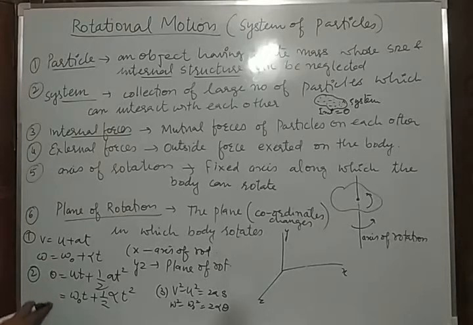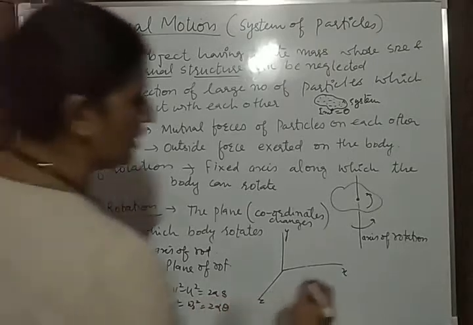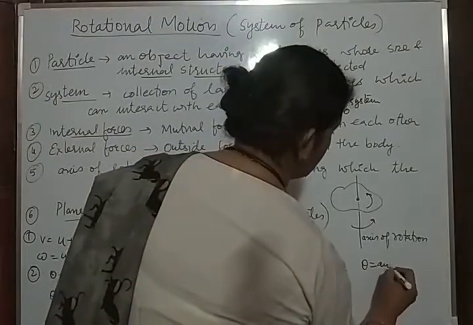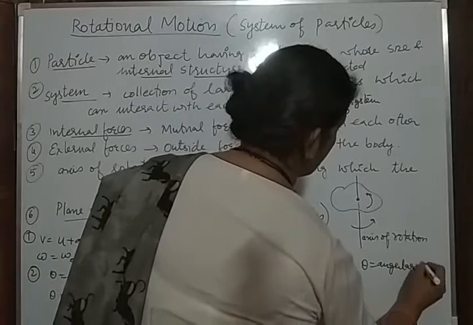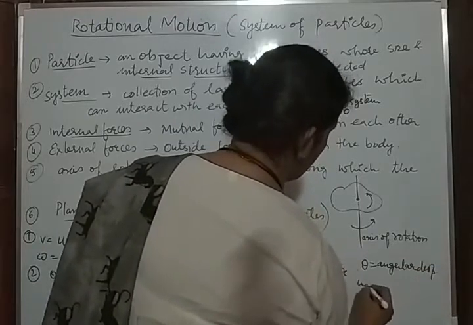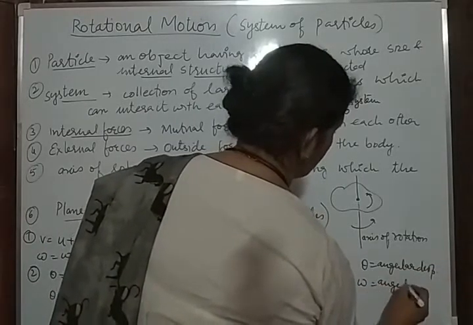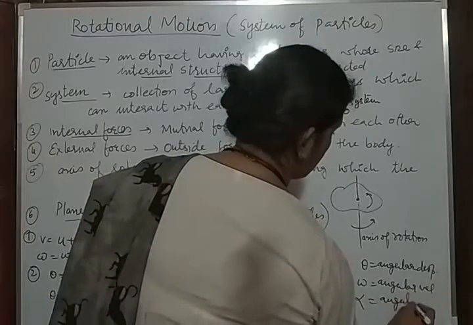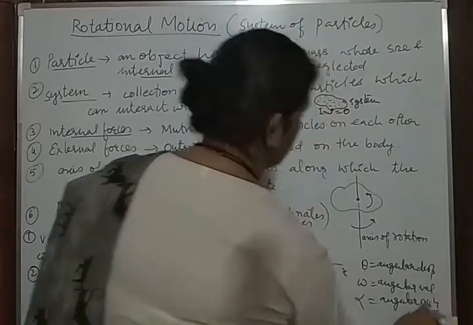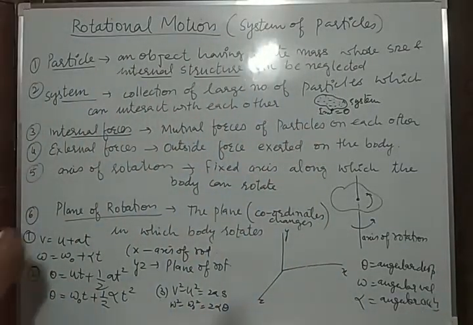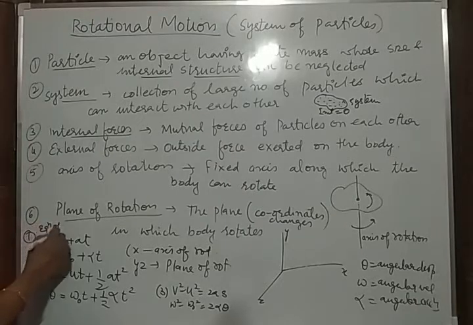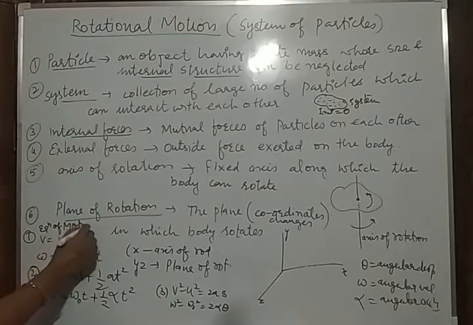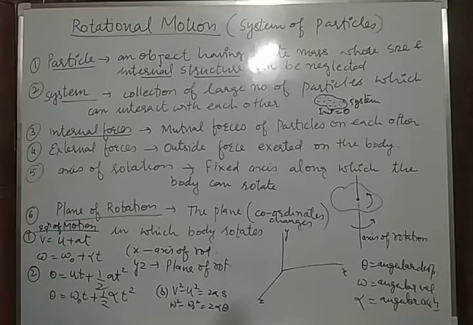You have studied this in circular motion in the previous chapter, where theta is the angular displacement, omega is the angular velocity and alpha is the angular acceleration. So these are the equations of motion in the rotational motion of a system of particles. Got it? You can note down.